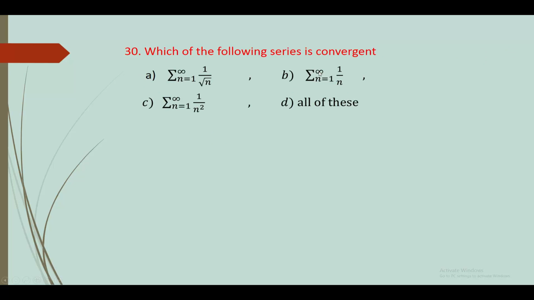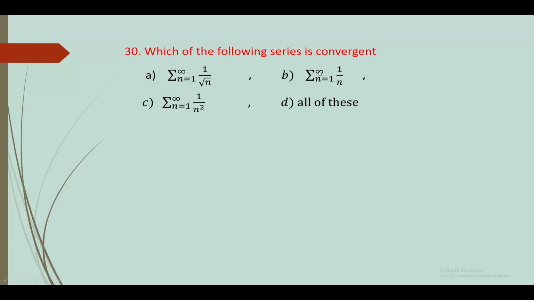30. Which of the following series is convergent? Sigma 1 upon root n, sigma 1 upon n, sigma 1 upon n square, all of these. Now we know the p series is convergent if p greater than 1. Here 1 upon root n means n raised to 1 half, so p is 1 half, which is not greater than 1.